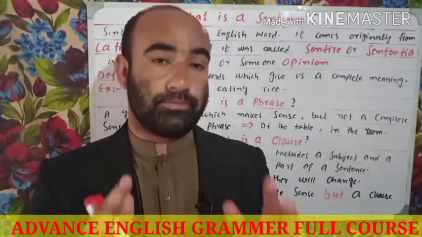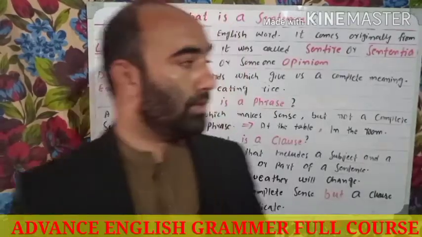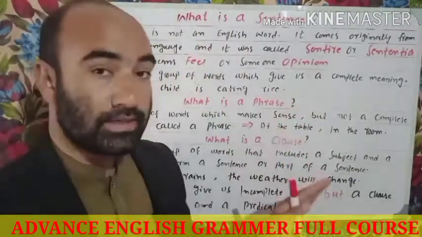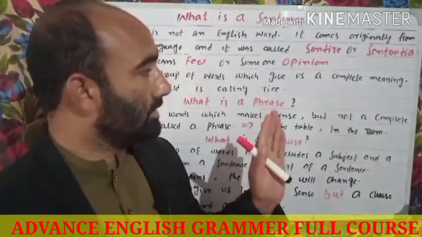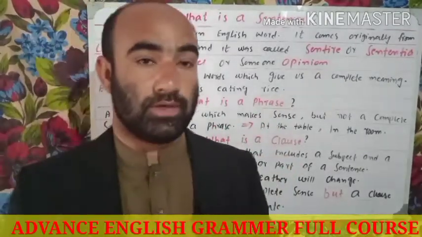To know about the phrasal verb, first you have to know about these three points: the sentence, the phrase, and the clause.